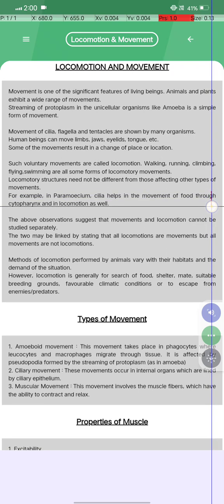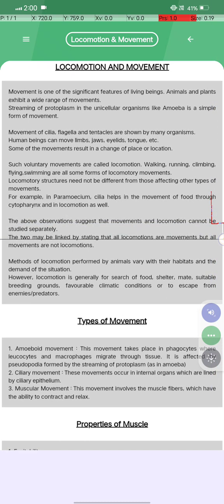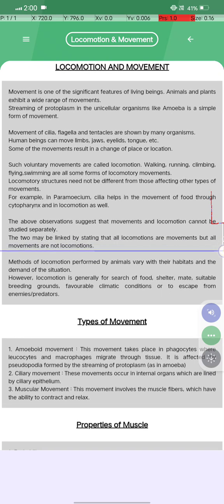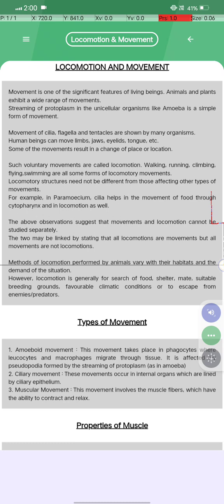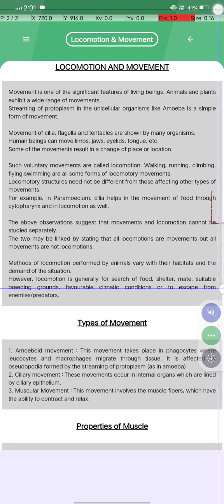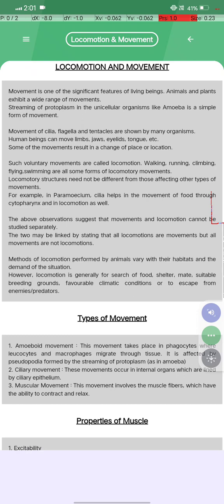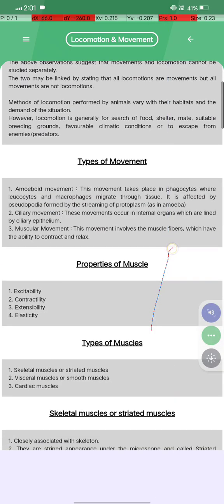So now the above observation suggests that movement and locomotion cannot be studied separately, and they may be linked by stating that all locomotion is movement but not all movement is locomotion. The methods of locomotion performed by animals vary with habitat and the demands of the situation. However, locomotion is generally for the search of food, shelter, mate, suitable breeding ground, favorable climatic conditions, or to escape from enemies and predators. ये सब बात हमने पहले भी पढ़ ली है.